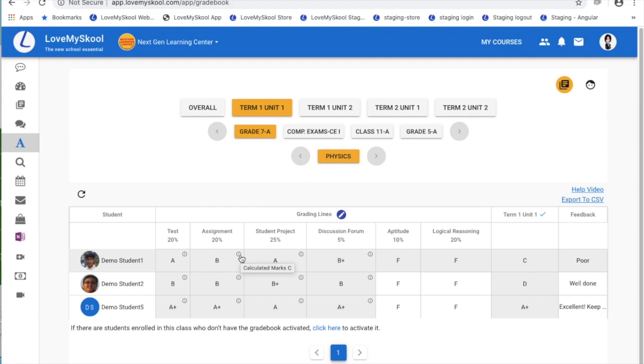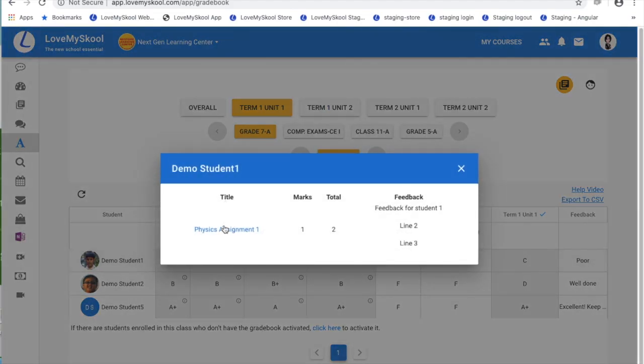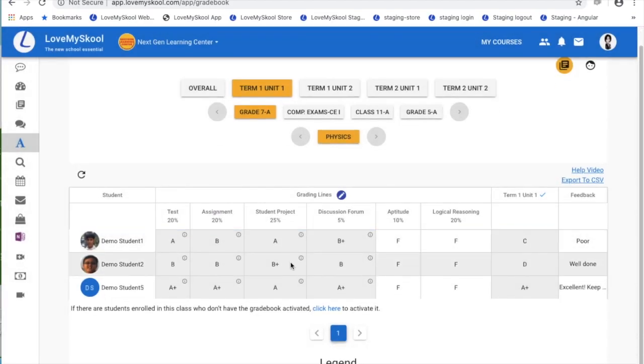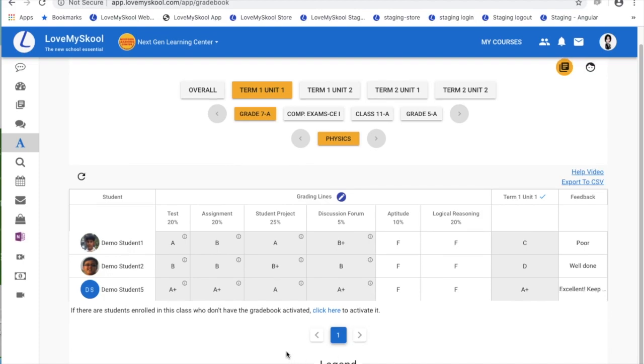When you click this, I can get a list of all the assignments which are gradable for this particular term, with the marks and my feedback for this particular student. The grading allows you to do either ABCD grading, which can be defined at a school level by your school admin, or you can do percentage grading.